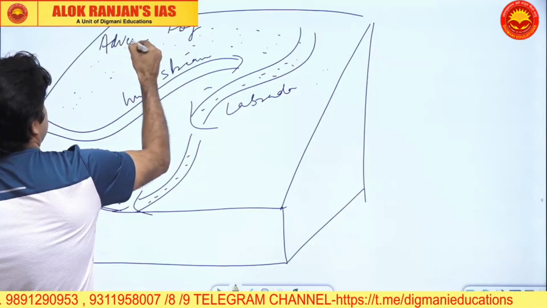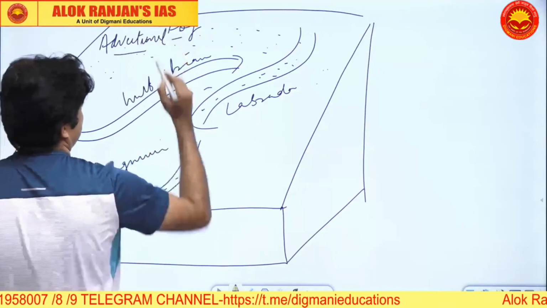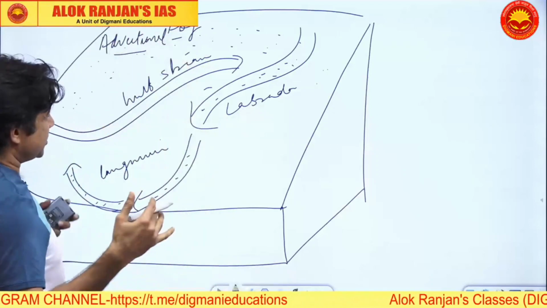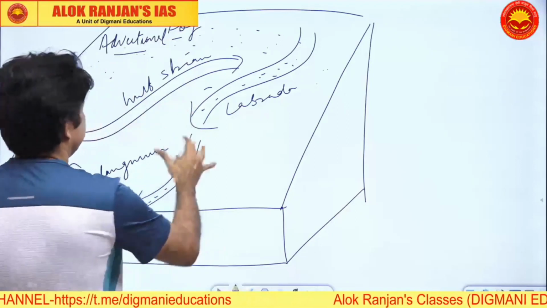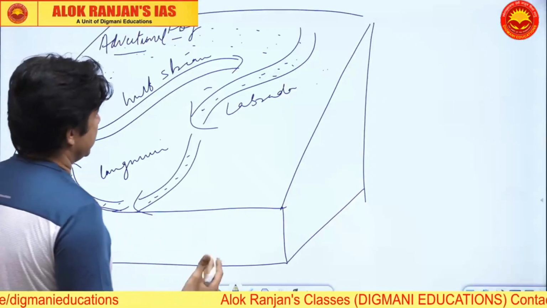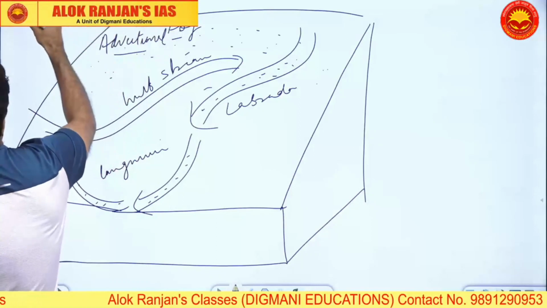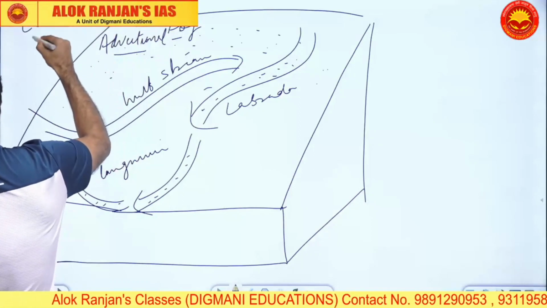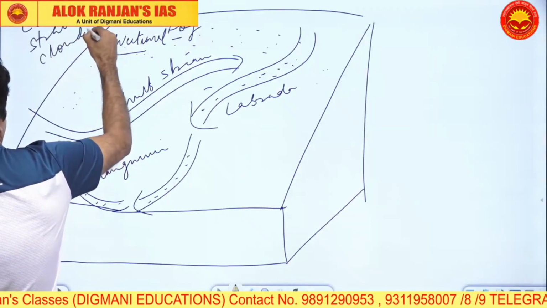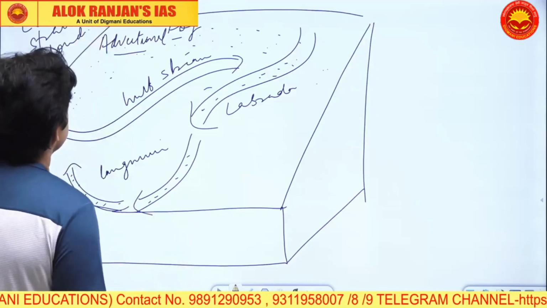We have convection, vertical rising air, and we have advection, horizontal mixing of air. So when the Gulf Stream is mixing with Labrador, we will have advectional fog. Fog is a kind of low stratus cloud. So we have this fog.